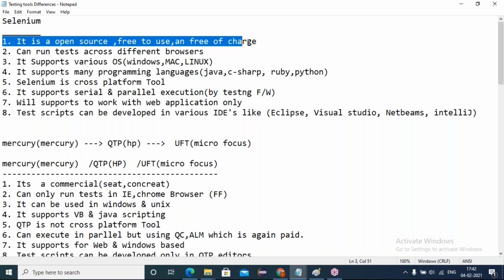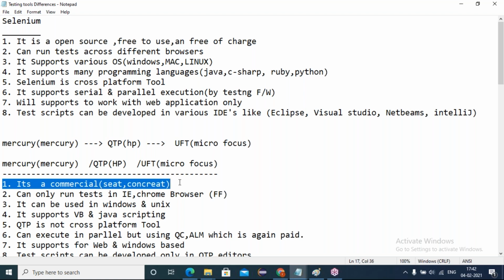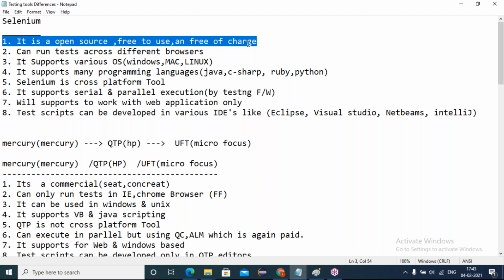Friends, Selenium is not a software, but QTP is a software. Every software has an extension .exe. You have to purchase it, double click on the QTP software to get it installed, and then only can we work with it. But Selenium is not software, it does not have any exe. How does it look? It's a jar file. Selenium was developed using Java technology only.